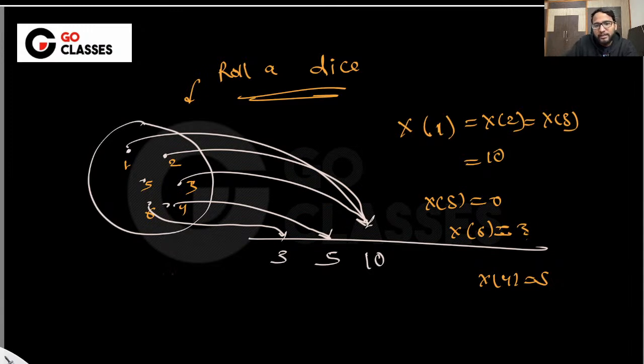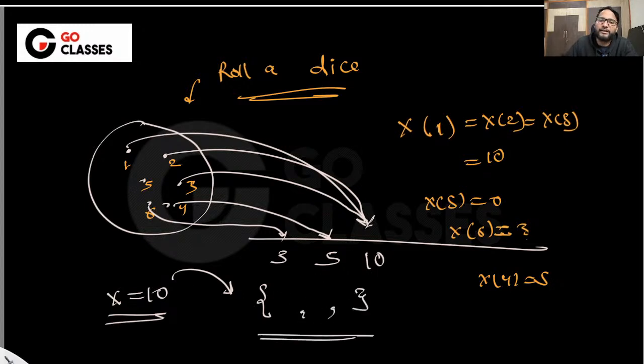Now if I say x equal to 10, then you will say it is a set, the set of all possible outcomes where x is mapping to 10. Can you tell me what the elements in this set are? If this is a set, then what are its elements? Let me know.